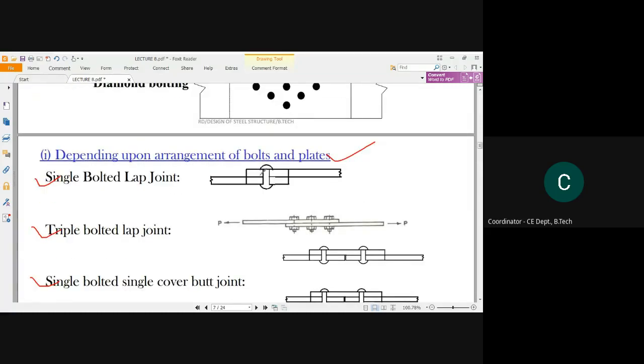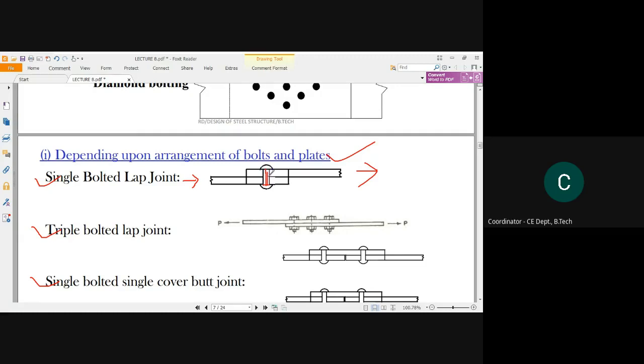See, when a bolting connection is attached to hold these plates, see this bolting part, this shank part is fully involved in transmitting the load from one plate to another plate, right? So this part will take the total load transmission.